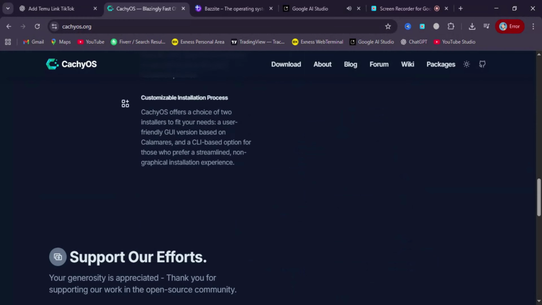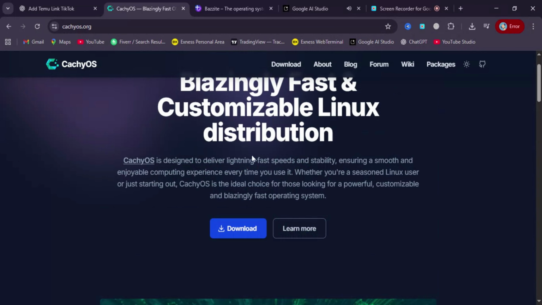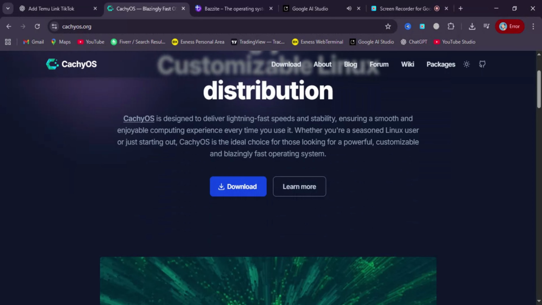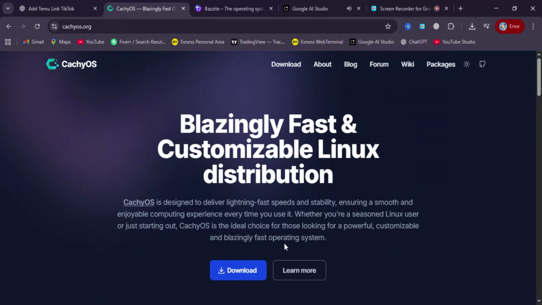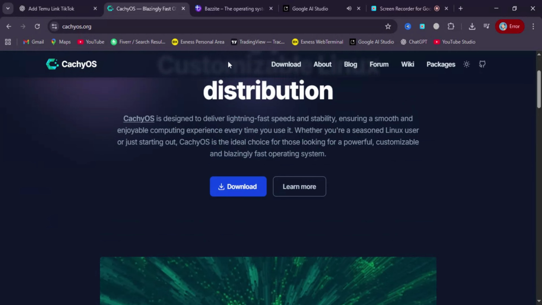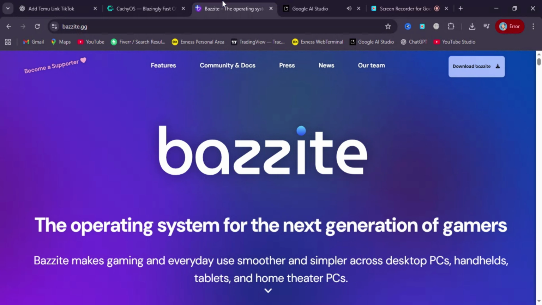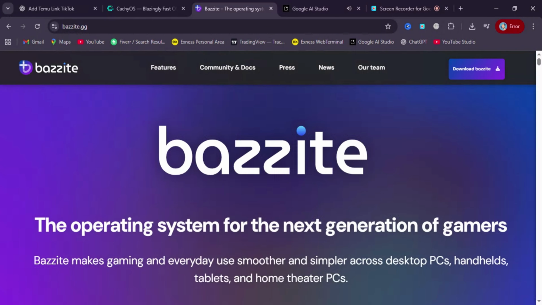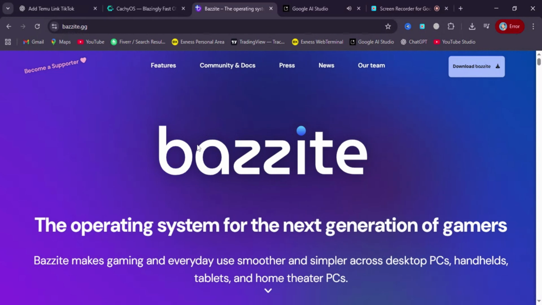5. Package management and ecosystem. CachyOS uses Pacman and the Arch ecosystem, meaning rolling updates and the latest packages. You're always on the bleeding edge. Bazzite uses apt and the Ubuntu ecosystem, stable releases with a strong library of games and tools. Winner for stability? Bazzite. Winner for cutting edge?